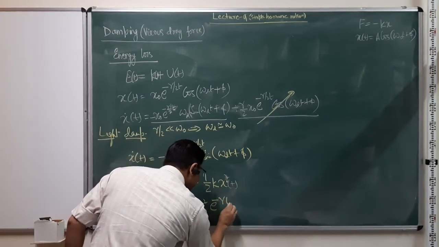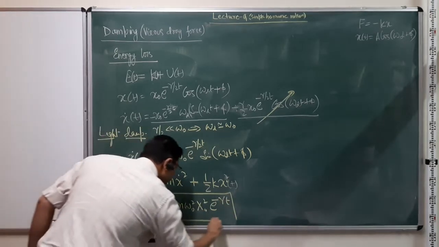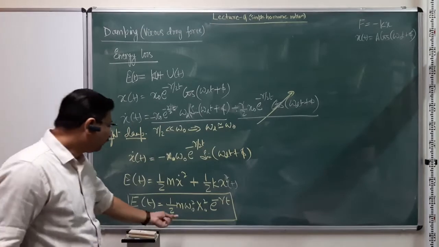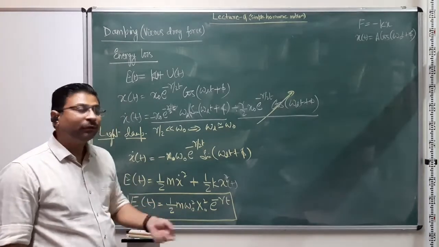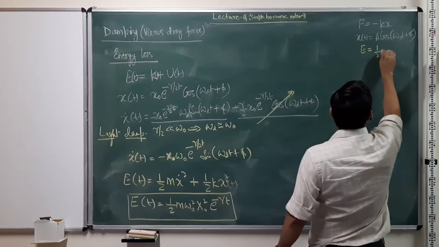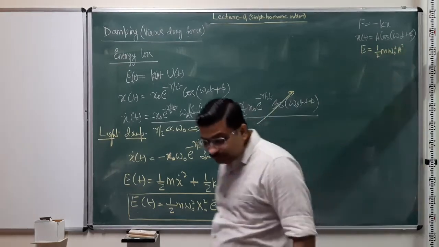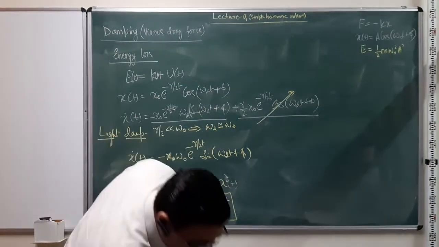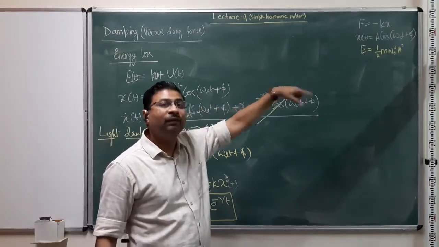exponential minus gamma t. We can recall that half m omega naught squared x naught squared is nothing but the constant energy of a simple harmonic oscillator without any damping.